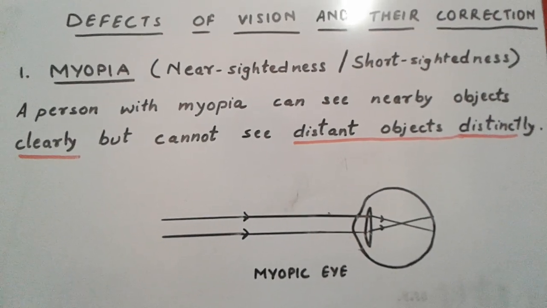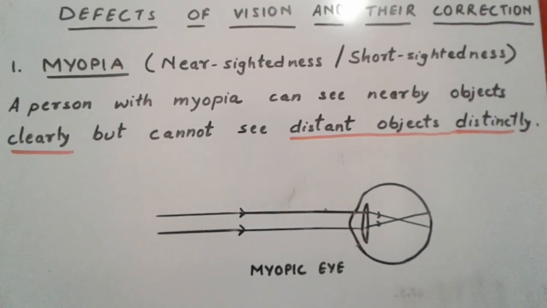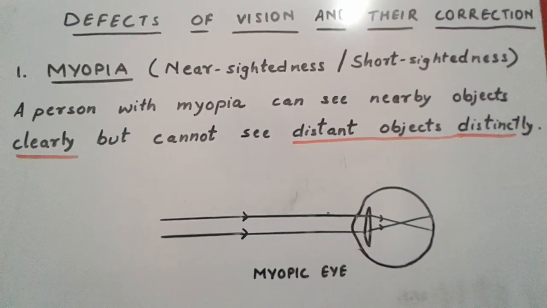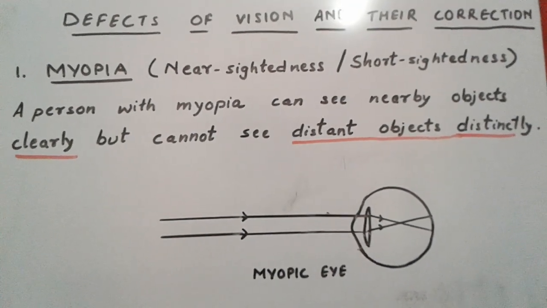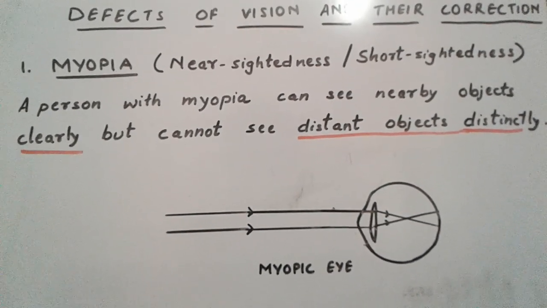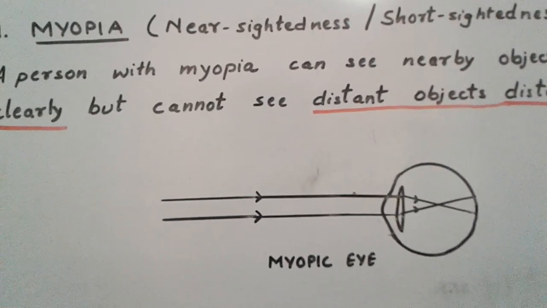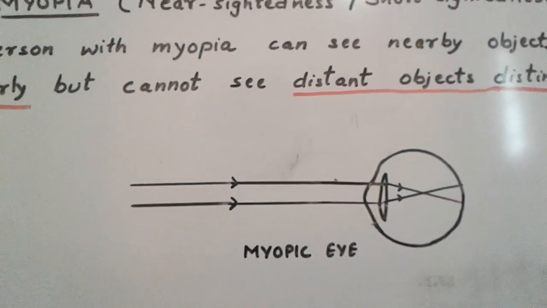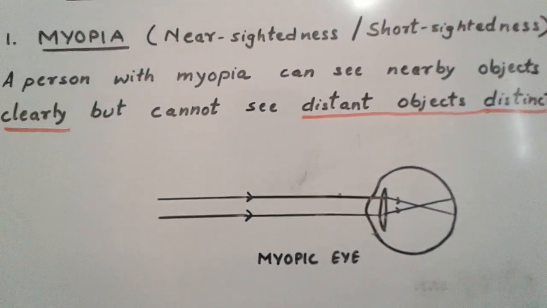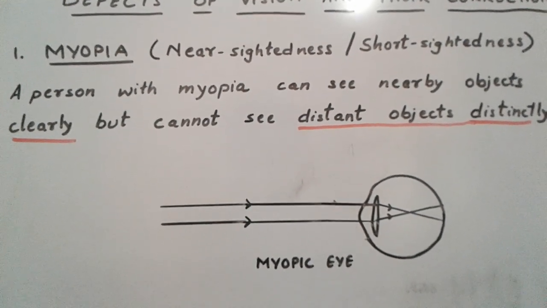And when they cross the crystalline eye lens of our eye, they should meet on the screen, that is the retina, but they do not do so. For a myopic eye, the rays meet before the retina, you can see it in the diagram here, and this is the reason why the person suffering from myopia cannot see the distant object distinctly or clearly.